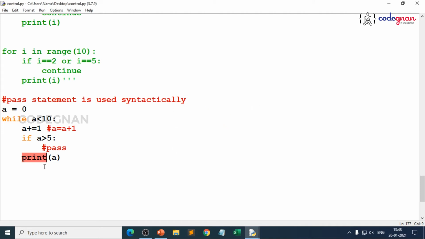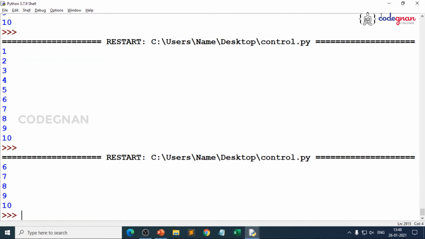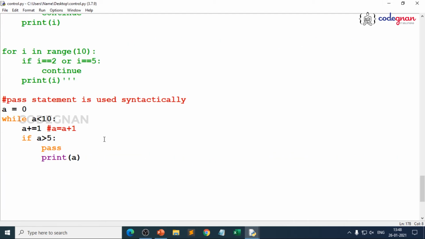When you go for classes and when you go for functions, you need to use pass in some use cases where you don't want to do any operation, just syntax. For only the syntax thing, you wanted to make it correct. And for only syntax, if we want, then make it simple, right? So you use pass here. If you use pass, that is only for syntax purpose. If you are inside the if condition, you get a different result. If you are outside it, you get one more different result. That's where you generally use pass for syntax.